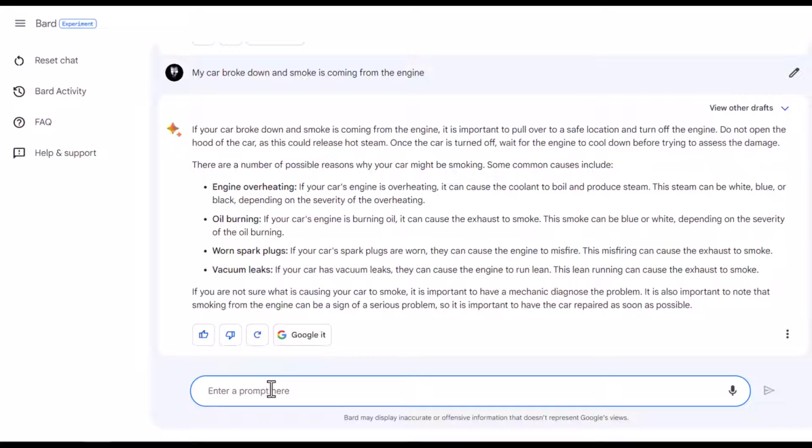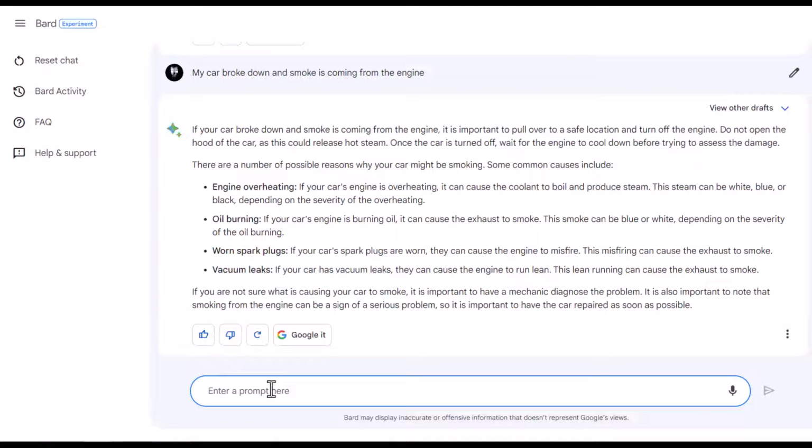So overall, Bard is a very good AI. I actually really like this one. I really like it because it is linked to real-time searches. It is linked to current things that are happening. ChatGPT is really fast, but I believe Bard has the potential to beat ChatGPT. Hence the reason why it is being called the ChatGPT killer, because it has potential to overtake ChatGPT. And you know, how Google operates is that they will always keep integrating something.